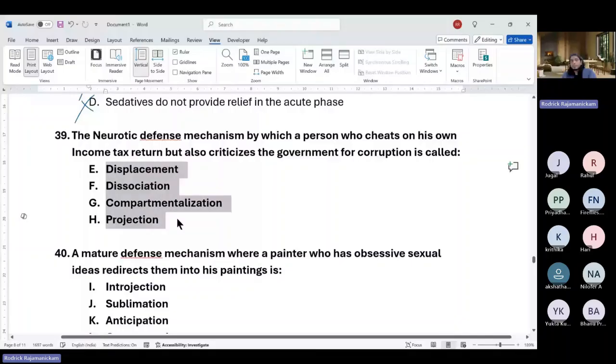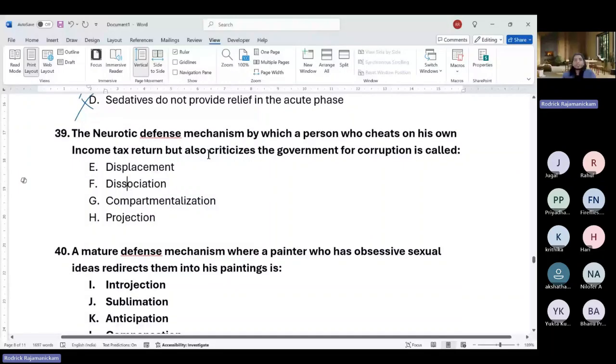The neurotic defense mechanism by which a person who cheats on his income tax return, but at the same time criticizes the government for corruption, is which defense mechanism? Not likely projection.